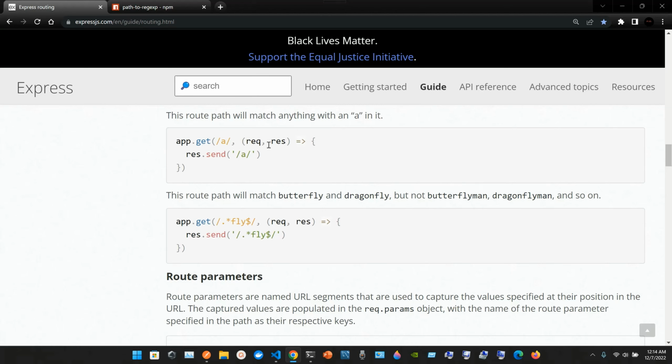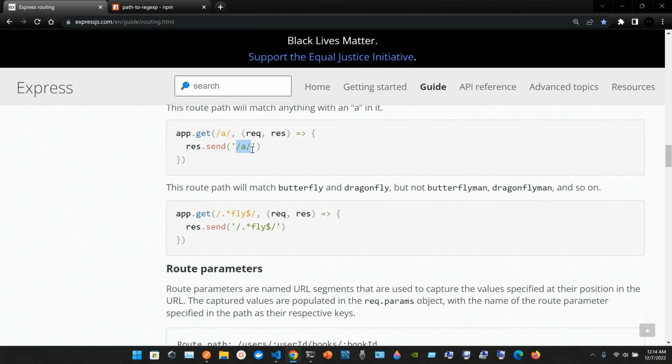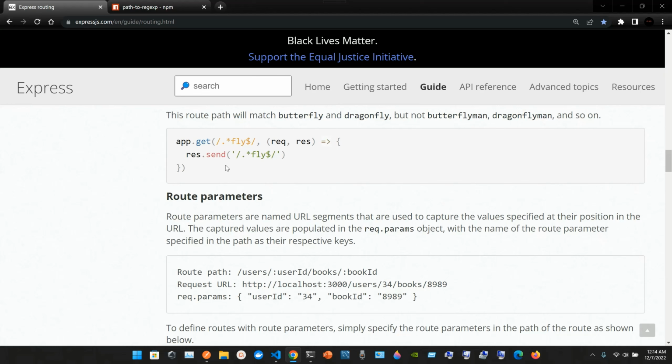Second argument, we have request, response, and then again res.send, and we send the /a/ that is inside of single quotes.